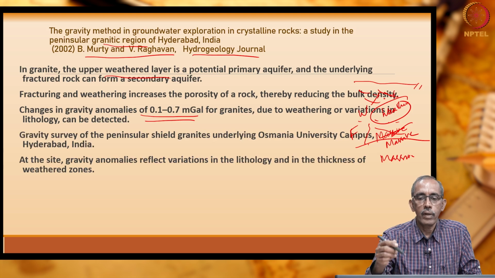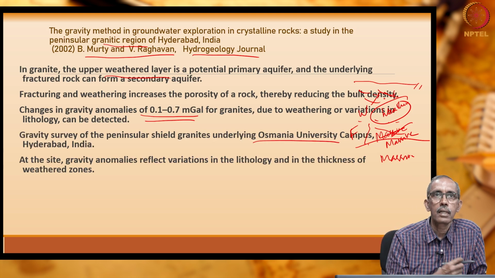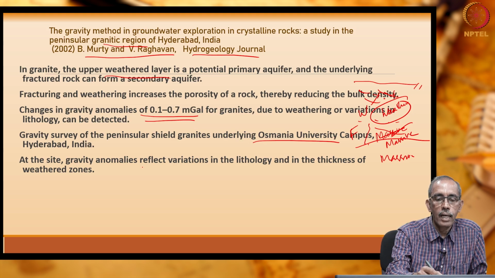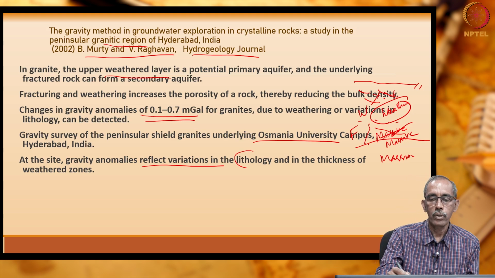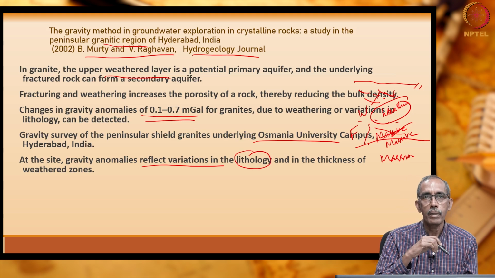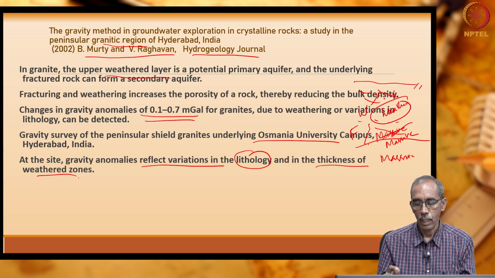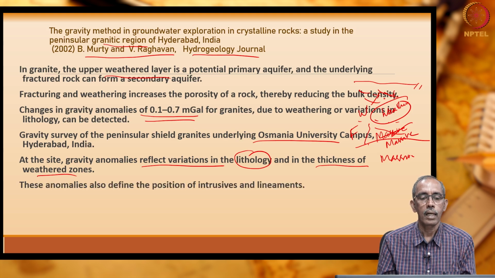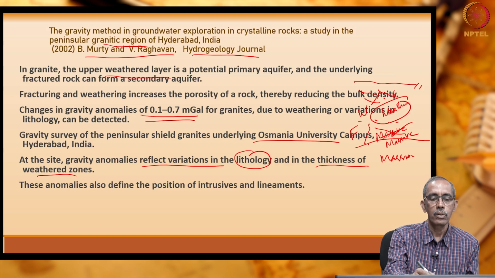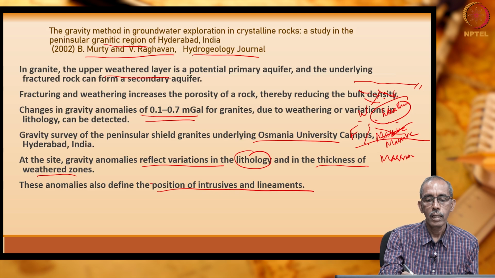So, with the gravity survey over their campus at this site, the gravity variations helped us to understand the subsurface formation as well as the thickness of the weathered zone. That is what they have done and reported in this Hydrogeology Journal. The anomalies also help us to define the position of intrusives.